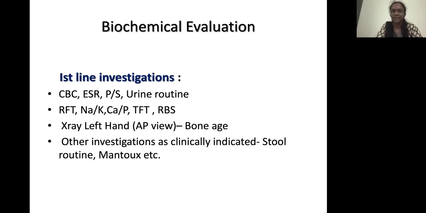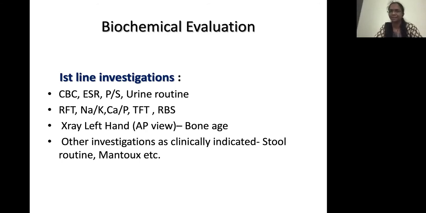Or if the child has a growth velocity of 4 or less centimeters per year. The growth velocity should ideally be evaluated over a minimum of 6 months, and ideally over a period of 1 year. If the growth of the child is 4 or less per year, the child needs evaluation.